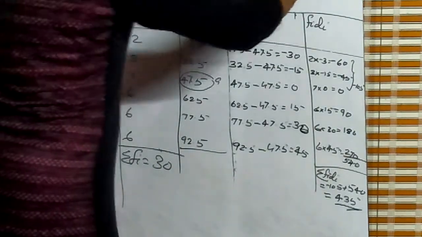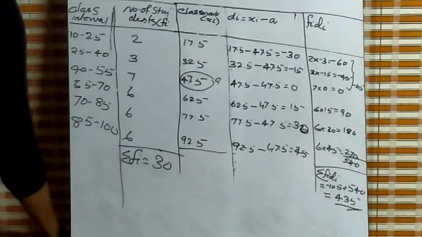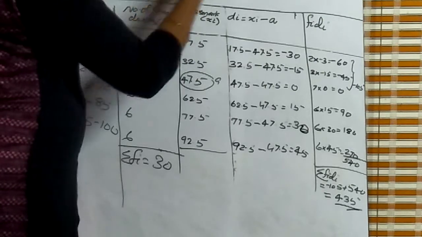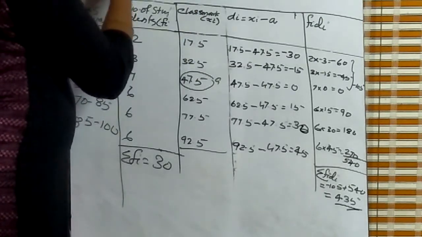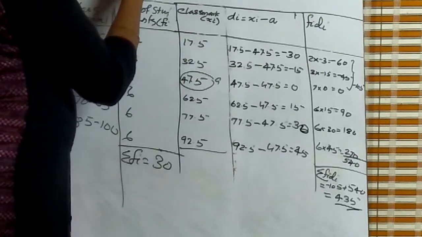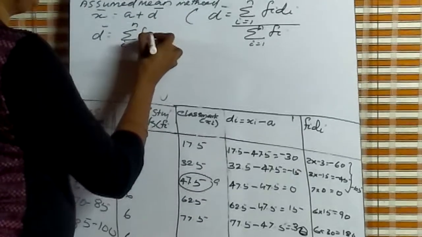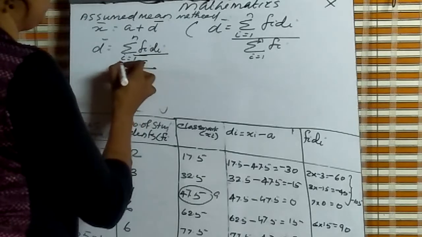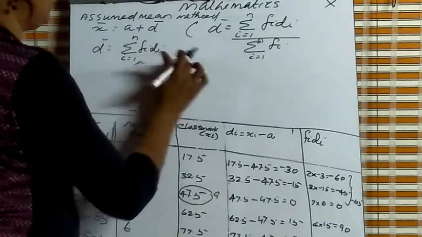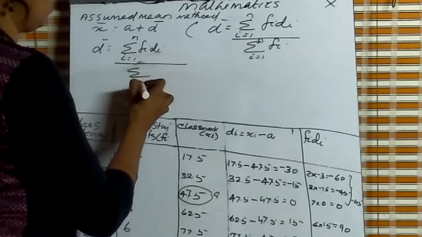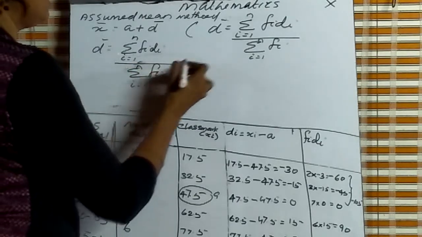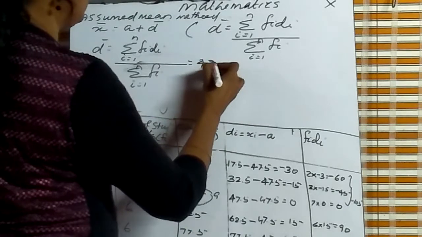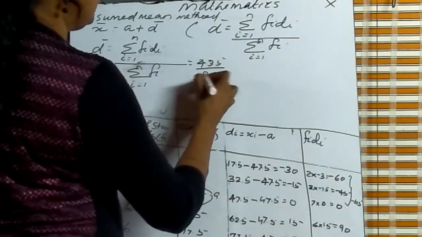Now our formula is x bar is equal to A plus d bar, where d bar is equal to sigma Fi di divided by sigma Fi. What is sigma Fi di? 435 by 30.